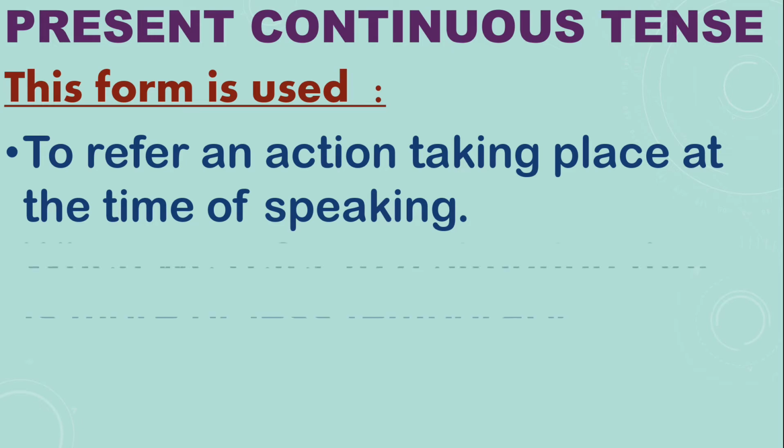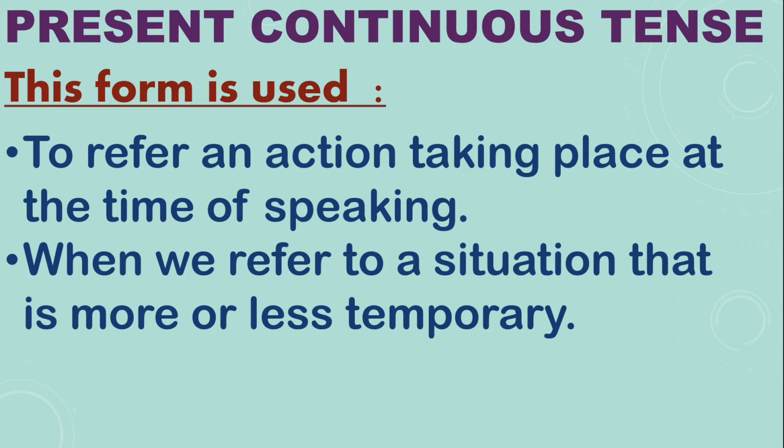Next one is when we refer to a situation that is more or less temporary. Temporary means which is not permanent. For example, she is looking for her spectacles. This is a temporary situation that she is looking for her spectacles. Another example can be all the trains are arriving late. This is another example of a temporary situation. The trains are arriving late. No, this is not permanent.